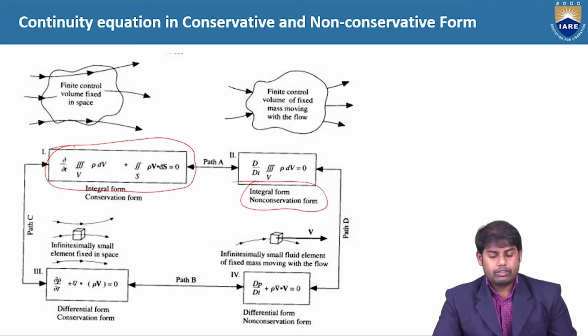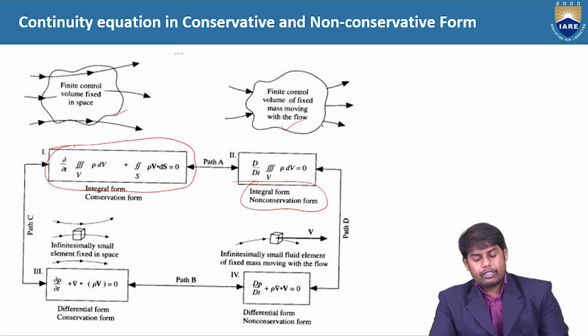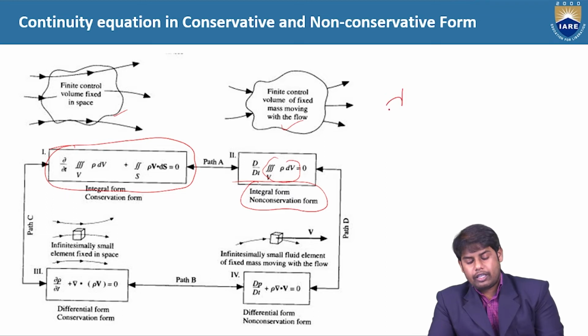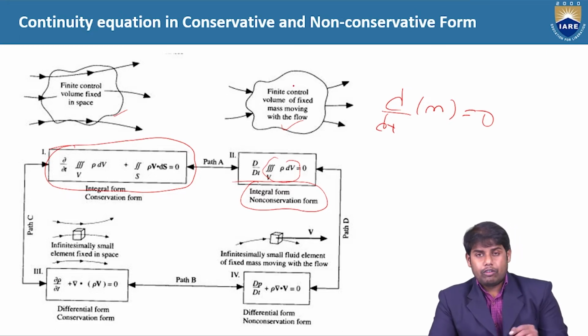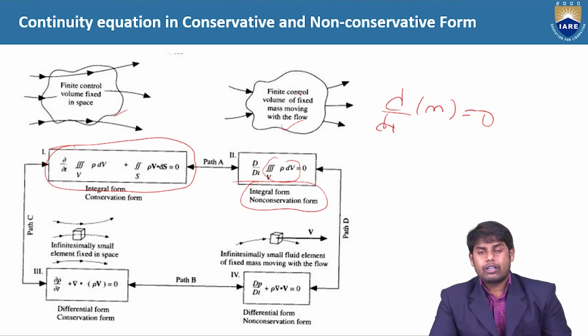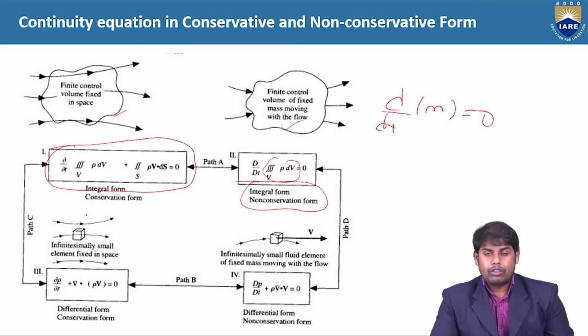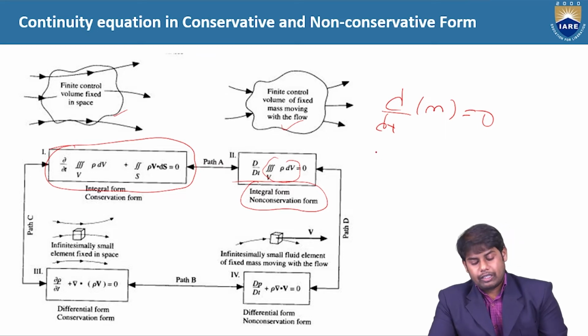So this is the difference which we have. This is fixed in space, and this is moving with the flow. Okay. So here, the second one you can see. Basically what is happening is D by Dt of the entire mass is equal to 0. So when this control volume is moving with the flow, in general you have D by Dt of m is equal to 0. So the mass is constant. Okay. So always the same number of fluid particles will be present in this control volume which is moving with the flow. Therefore the mass is not changing. But here mass is equal to what? Density into volume.